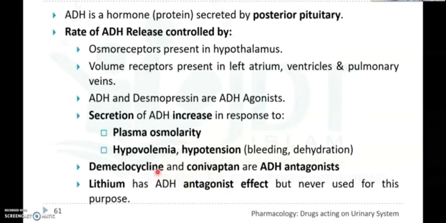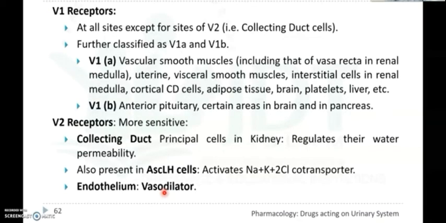So next we see some antidiuretic agents. They are heavy metal intoxication and also chelators. These heavy metals exert their toxic effects by combining with and inactivating the functional groups of enzymes or other critical biomolecules, and also the chelating agents.